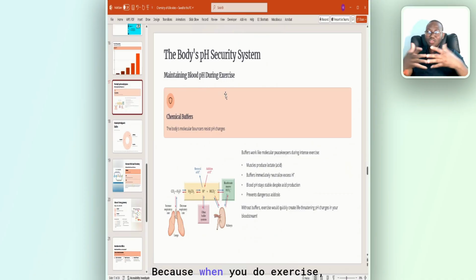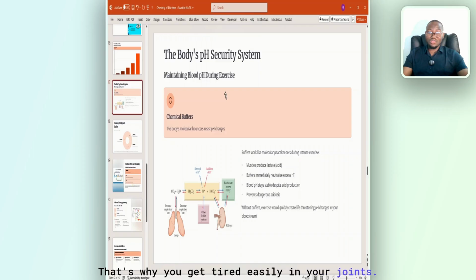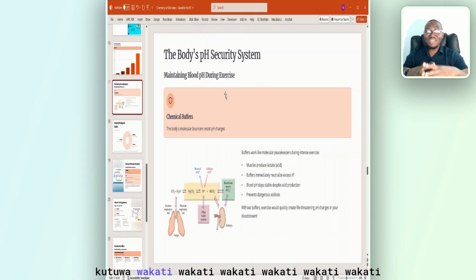All right, because when you do exercise, for example, you produce lactate. That's why you get tired easily in your joints. So buffers immediately neutralize the excess hydrogen, keeping the blood pH stable, thereby preventing dangerous acidosis. Without buffers, exercise would quickly kill someone. It would become life-threatening because you produce a lot of acid. All right, so that is buffer.